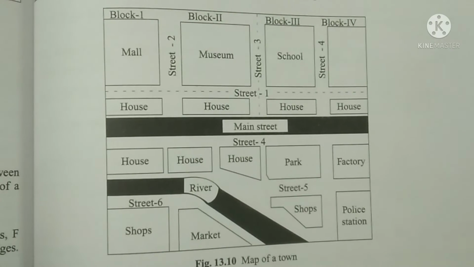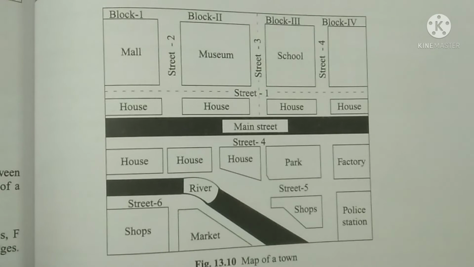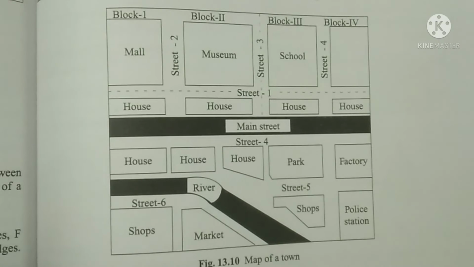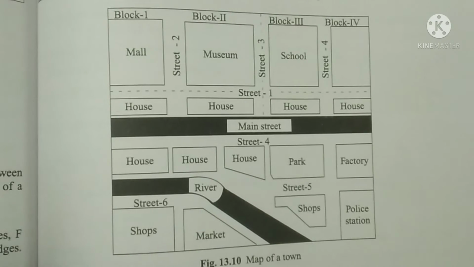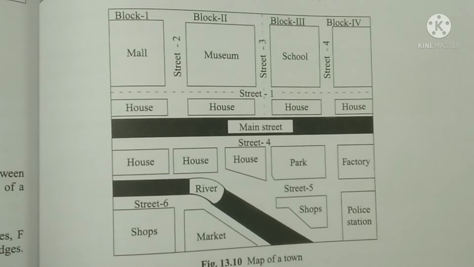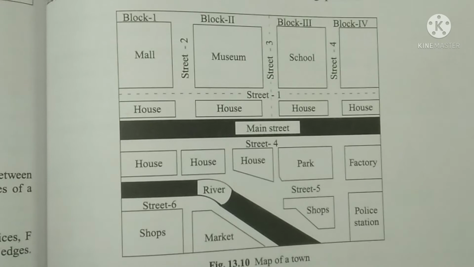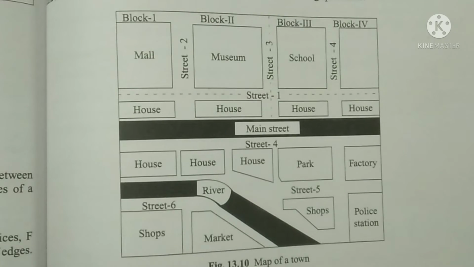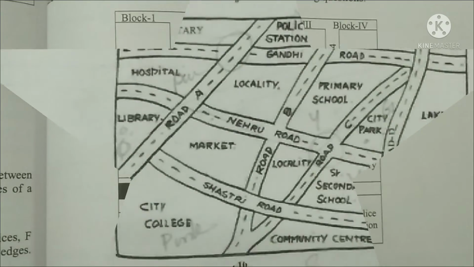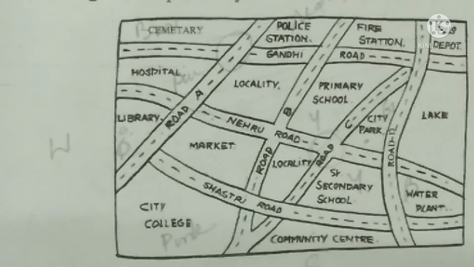And when you use different symbols and scale, usually if you see the map of India, political map or physical map, below that they will write the scale used, and also if they are using some symbol, they will write those symbols. Okay. So these are the points that you need to keep in your mind while preparing a map. Now let us see exercise 10.2.